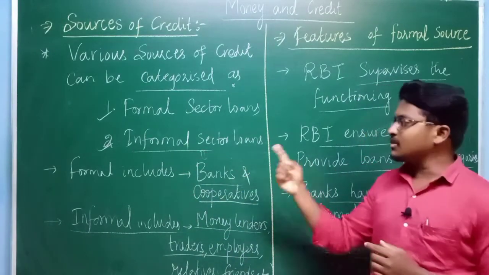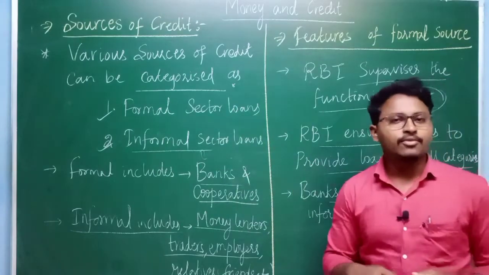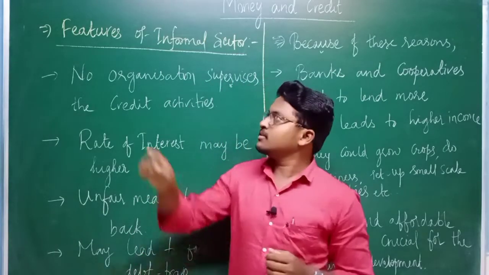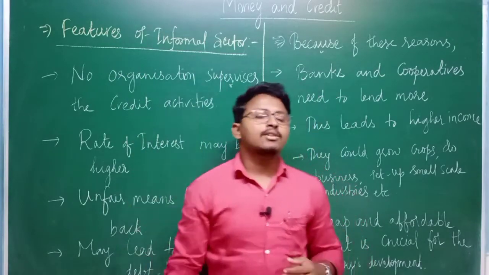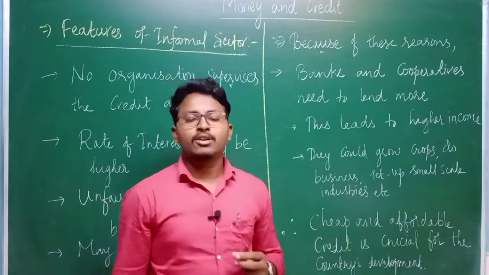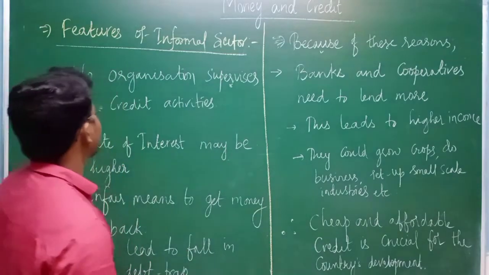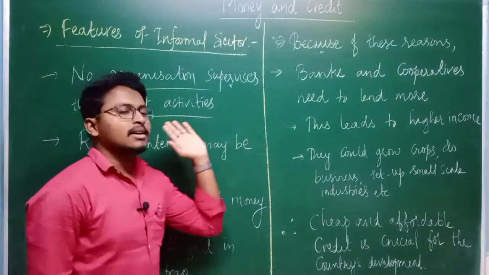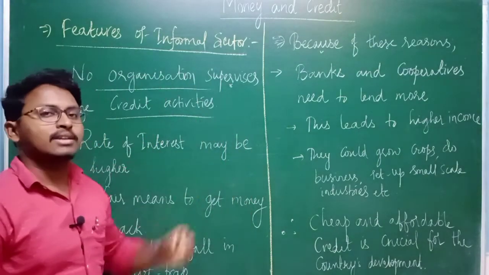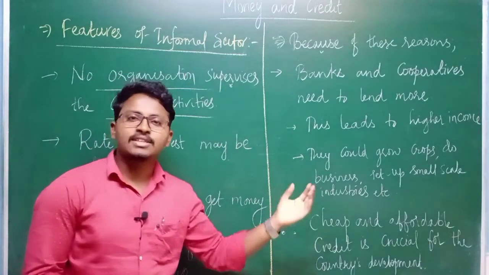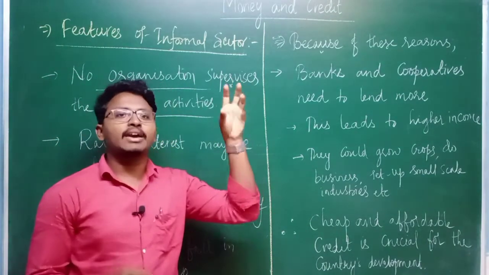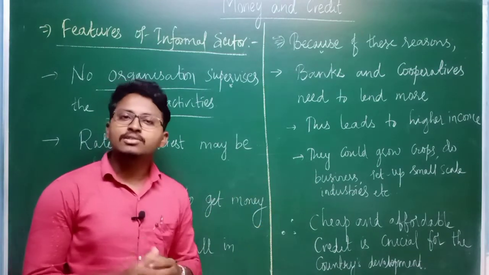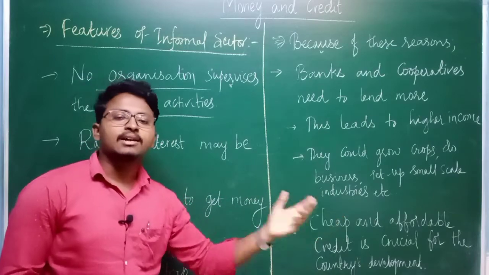Next we will see the features of the informal sector. Let us discuss the other source of credit, that is the informal source of credit. What are its features? The first and very important thing is that no organization supervises the credit activities of the informal sector. Before, we saw that in the formal sector the RBI supervises to whom they are giving and how much they are giving, and it also ensures that everyone gets loans.